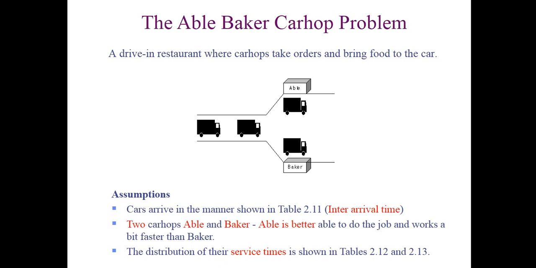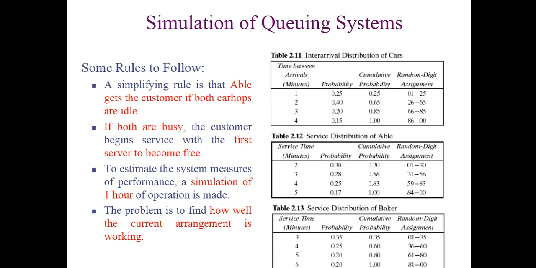Now we are going to have two separate distribution tables for service time, because we have two different servers. So in total we have three distribution tables: one for interval time, another for service time of Abel, and another for service time of Baker. As you can see from the picture, there are three distribution tables.